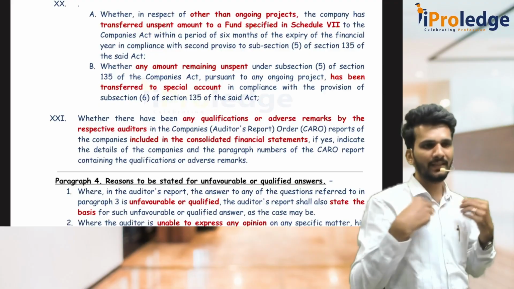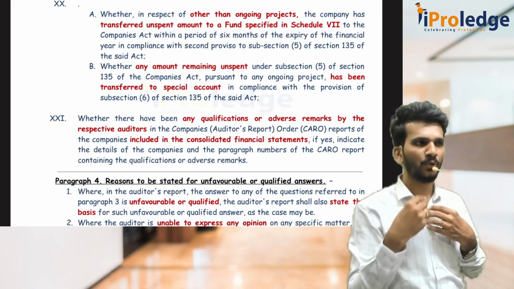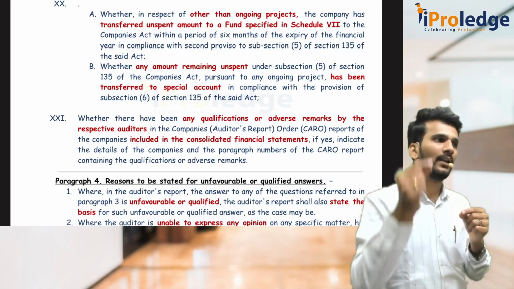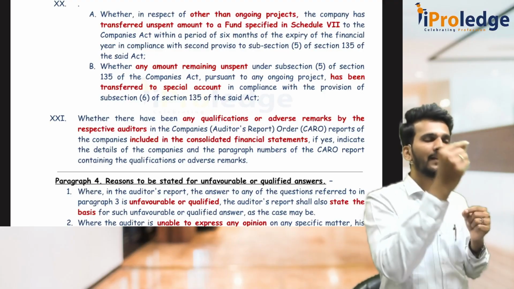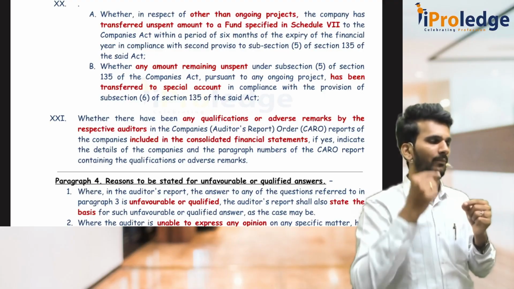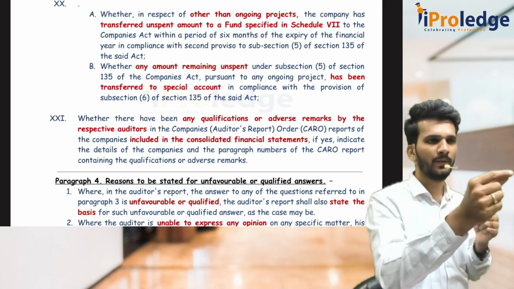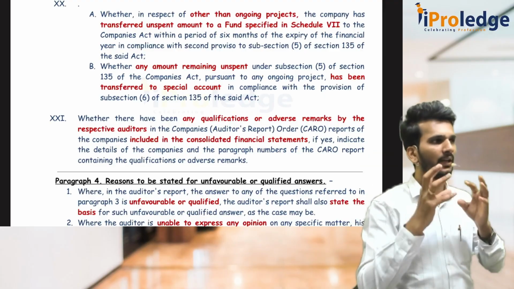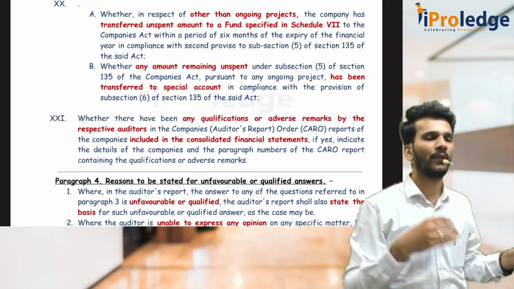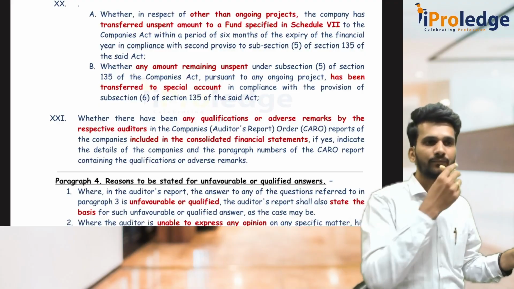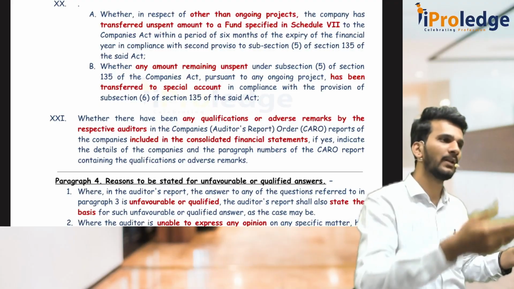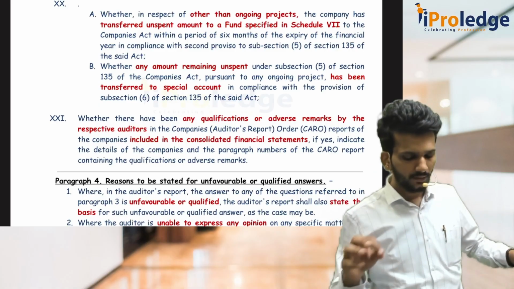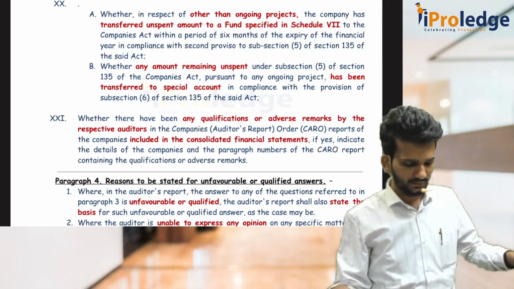Now when you are preparing your CFS as an auditor of CFS, you should prepare clause number 21 just stating that under company A there is a qualification given by the auditor in clause number 5. Under company B there is a qualification on clause number 20. Again here clause number 9. You have to state this, that's it. Clause number 9, repayment of deposits, borrowings, default in repayment of borrowings, again unspent amount of CSR, public deposits, you have to just state it. So this 21 is applicable only for CFS, not for SFS.